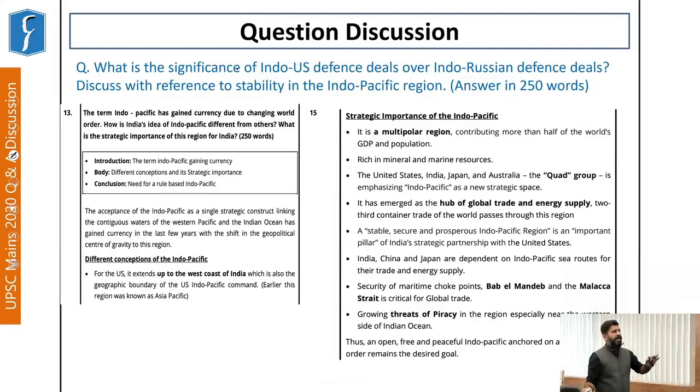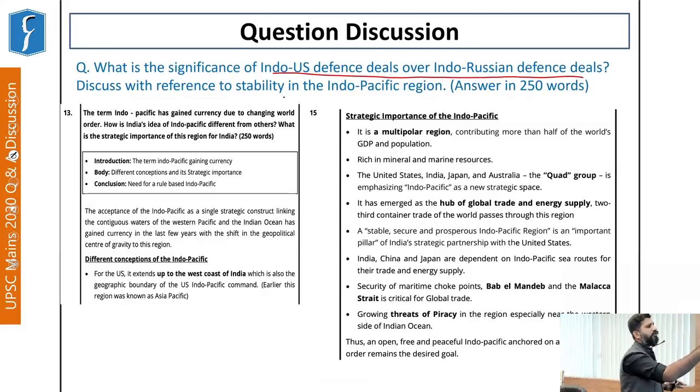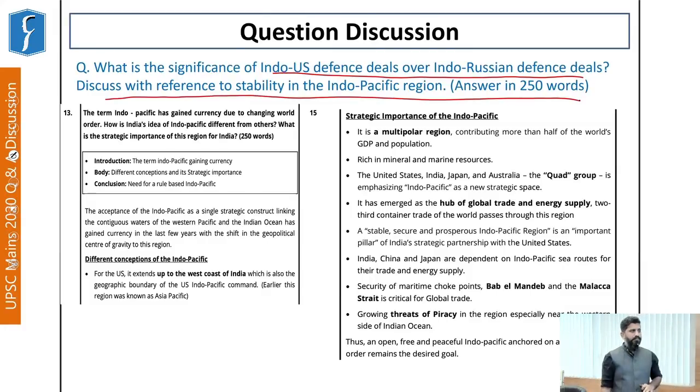After this, let us take up this last question, which is: what is the significance of Indo-US defense deals over Indo-Russian defense deals, discussed with reference to the stability in the Indo-Pacific region. Now, we all know that the Indo-Pacific has gained importance of late, right? All the countries which are members of the Quadrilateral Security Dialogue are coming up with their conception of the Indo-Pacific region. We had a question in the mains test series: the term Indo-Pacific has gained currency due to the changing world order. How is India's idea of the Indo-Pacific different from the others, and what is the strategic importance of the region?